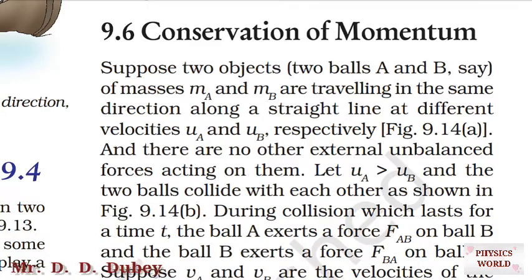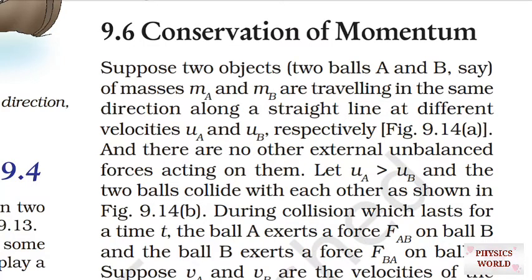Momentum can be defined as the product of the mass and velocity of any object at any instant of time. So it can be represented by small letter p equal to mv. m is the mass of the object and v represents the instantaneous velocity of the object at an instant of time. So momentum p can be expressed as the product of m and v. Momentum is a vector quantity. It has magnitude as well as direction.